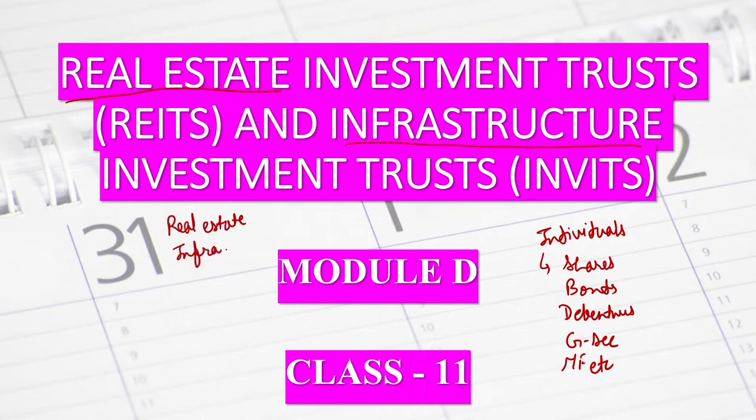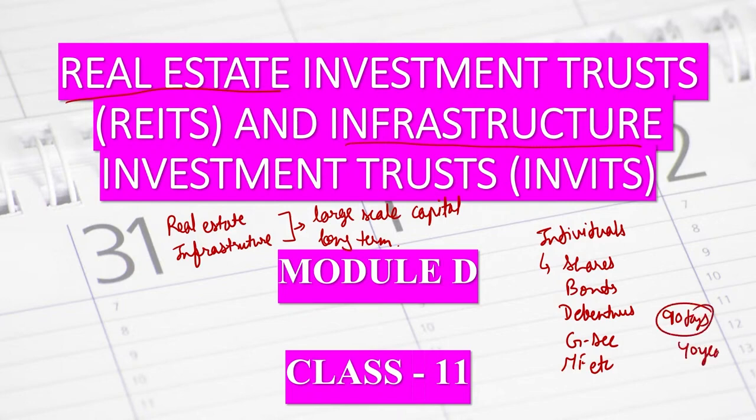Because real estate and infrastructure are sectors that need large scale capital, and they need long term capital. If I am investing in government securities, I can invest for 91 days, or even less than 90 days, because government securities start from less than 90 days and go up to 40 years. So I can invest for whatever duration I want. The same goes with the amount. In a mutual fund, I can start investing with just 500 rupees.